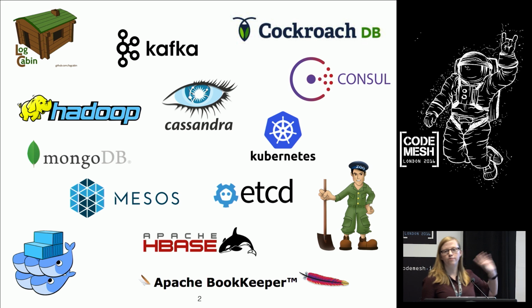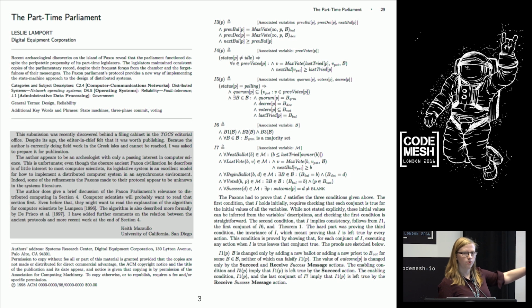Now, whilst this is a really broad space of open source solutions, the key underlying idea behind these things all comes from this paper. So this is Part-Time Parliament. This is Leslie Lamport's original paper. It's an experience to read. I'm not going to say it's particularly useful, but it's definitely interesting, and it's definitely a fun insight into something. I'm not sure if that thing is distributed consensus. But to save you reading it, I will say this.